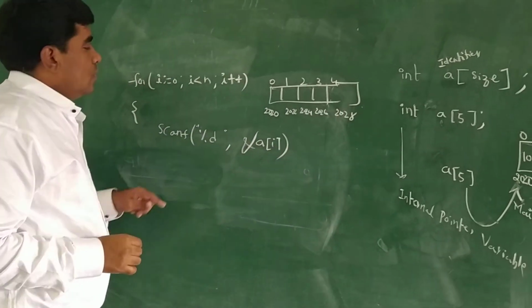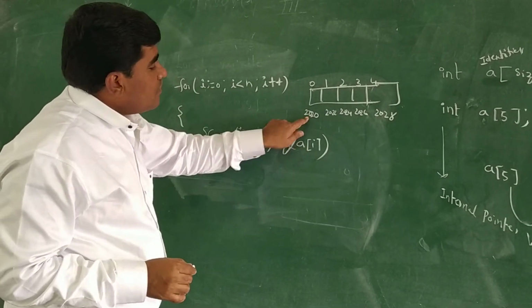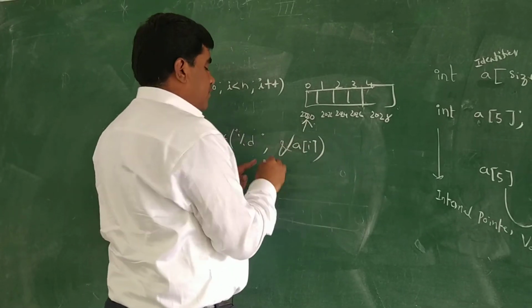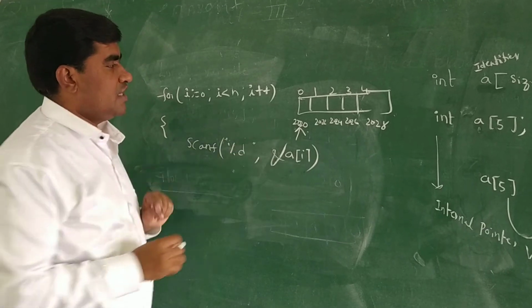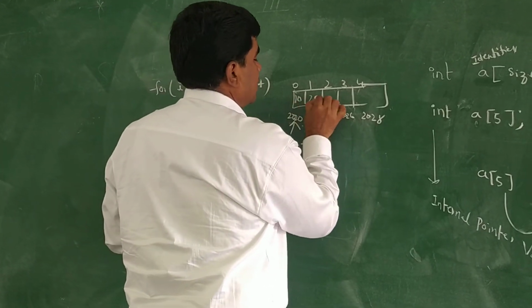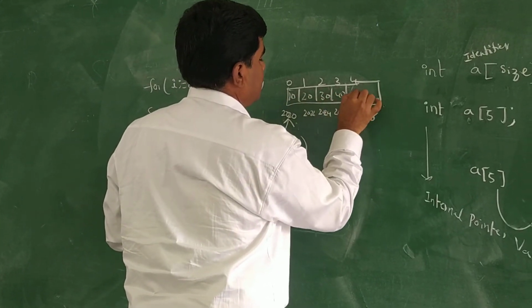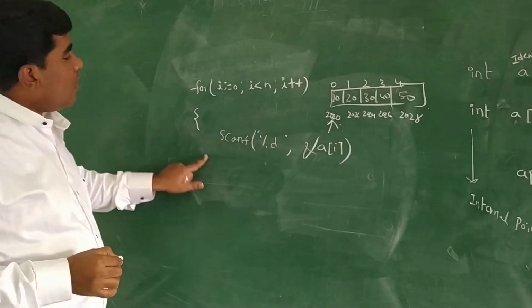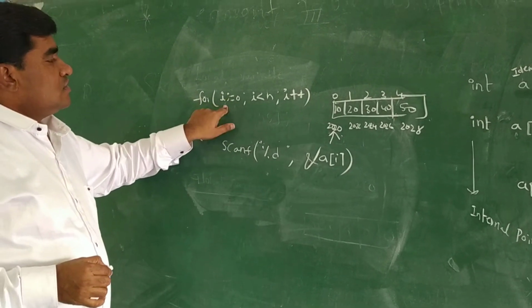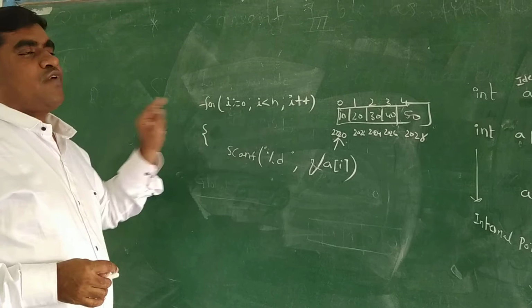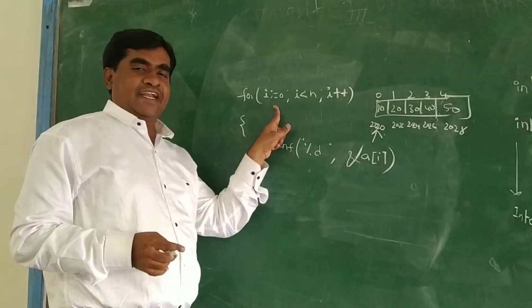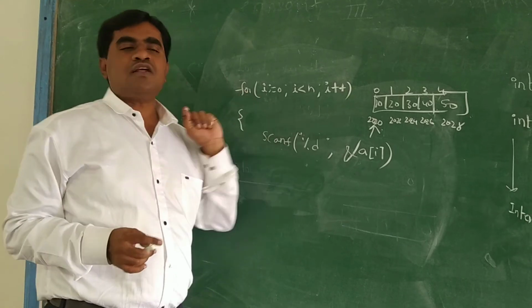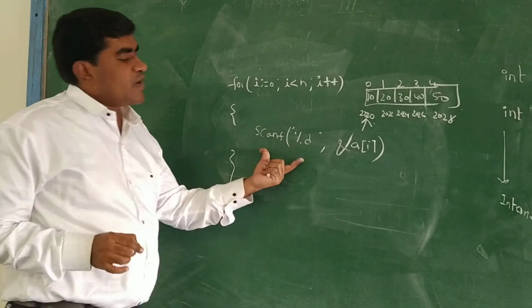So the address of a of 0 is this one. If you want to read the values 10, 20, 30, 40, 50, and then go to a of 1, that's why we are using iterators for reading and writing of the values in the array, either a for loop or a while loop. So this is for reading purpose.